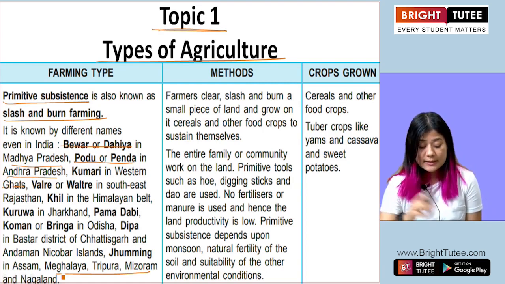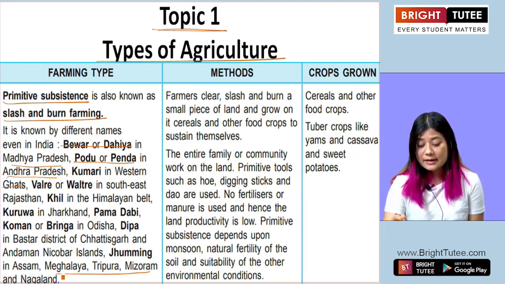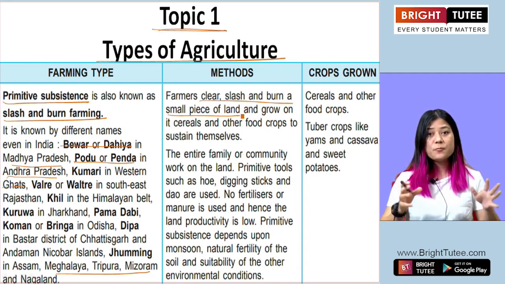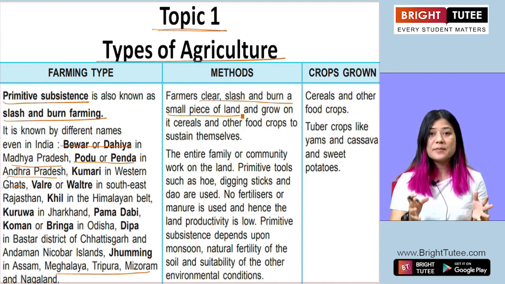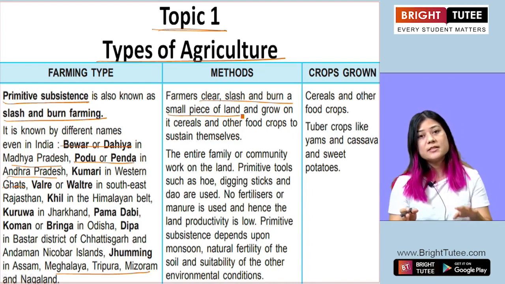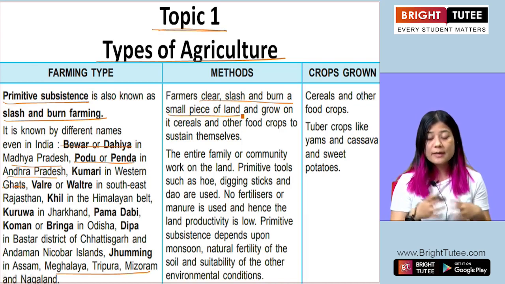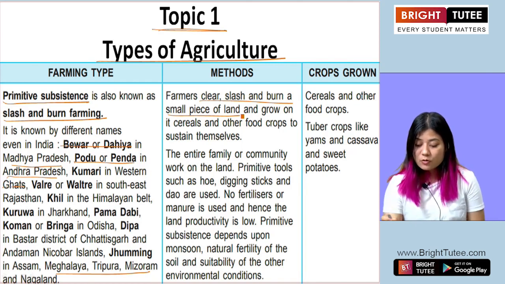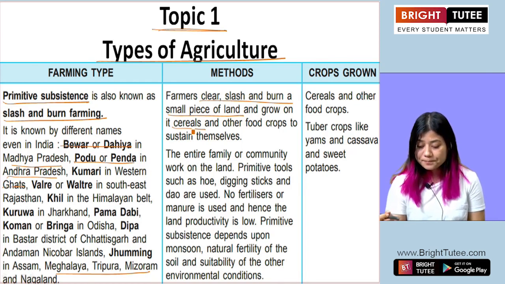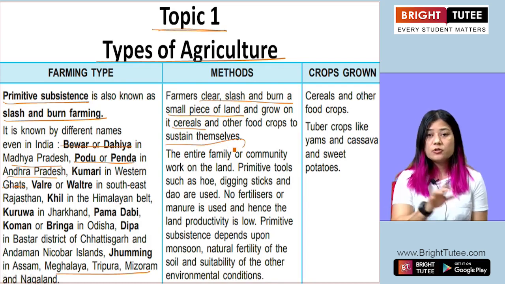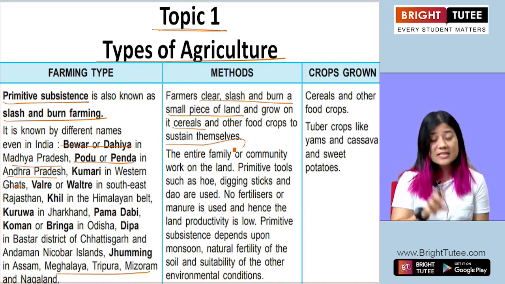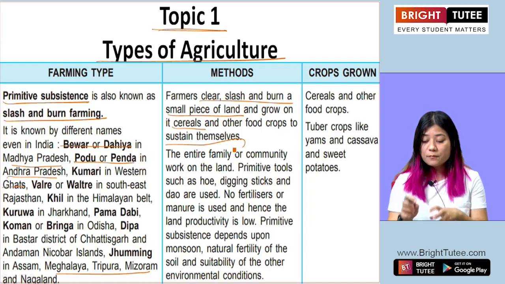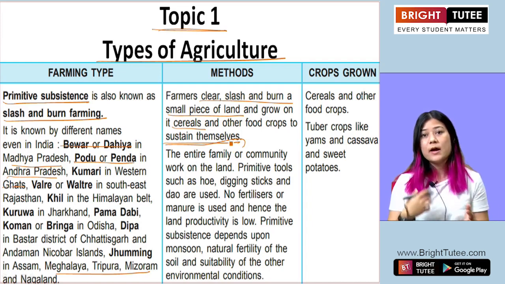Now the farmers in this type of farming clear, slash and burn a small piece of land. They select the piece of land where they are going to cultivate, they slash and cut down all the trees and bushes, and they burn the unwanted bushes and grasses. There they grow their cereals or crops to sustain themselves. So the cultivation done with this type of farming is basically done on a small piece of land, and that is for the sustenance of the people who are cultivating.